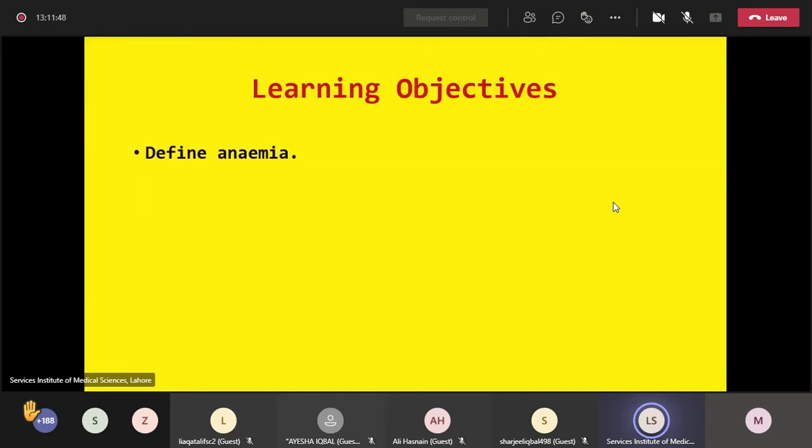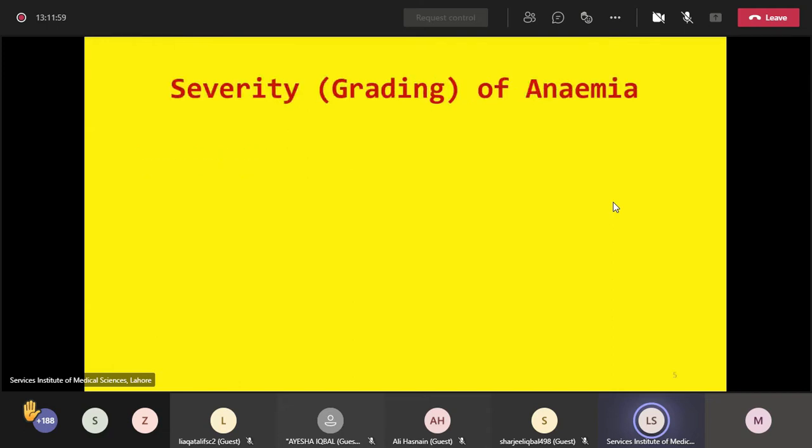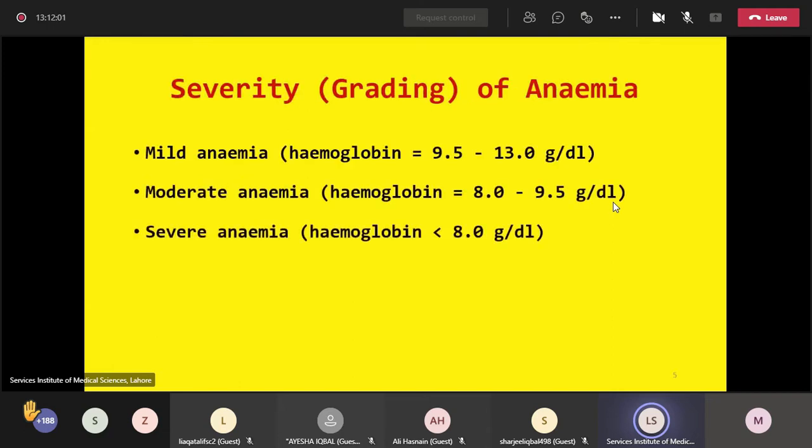So, continuing with different types of anemia. We discussed the two morphological types of anemia yesterday. These are the grades of anemia. We can classify anemia on the basis of severity.